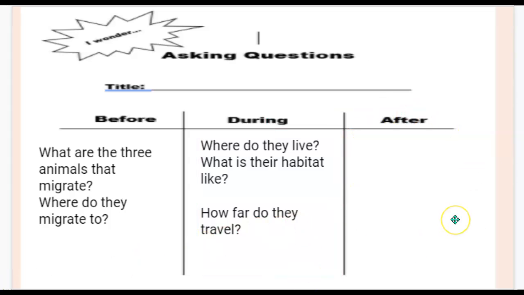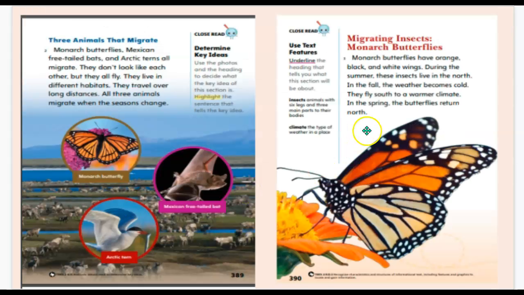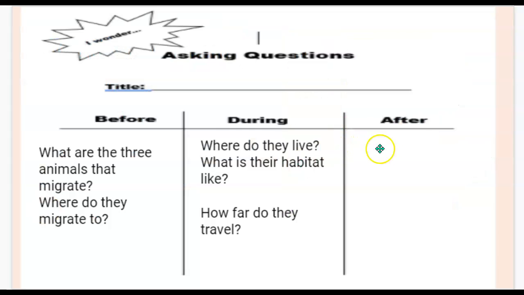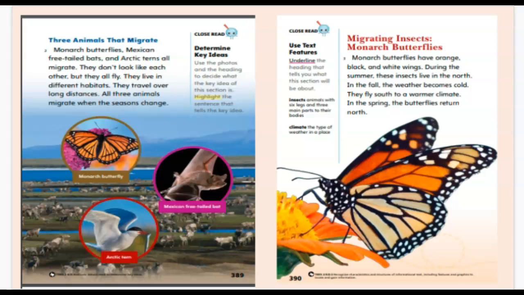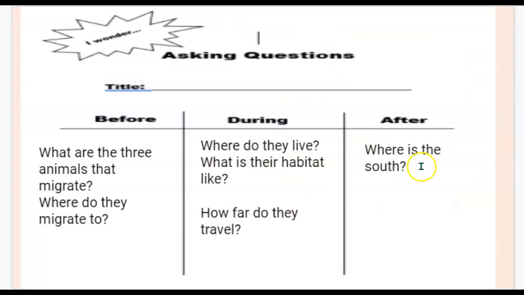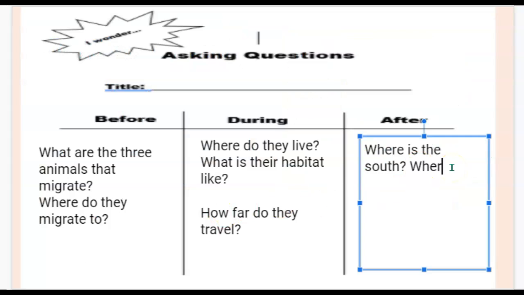Now let's think about questions that we still have after we read. Well, if I look right here in the text, it says they fly south to a warmer climate. Well, I want to know, where is the south? Where exactly do they go? In the spring, the butterflies return north. Where is the north?